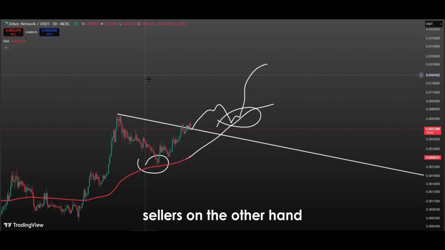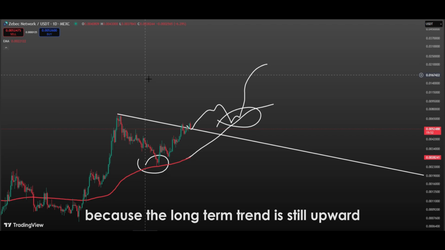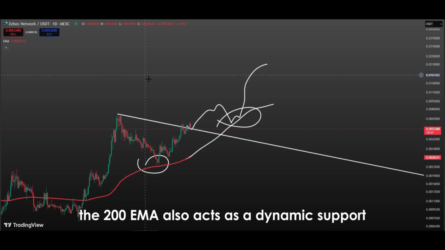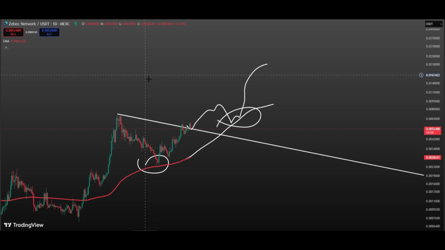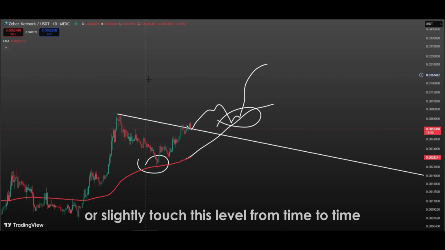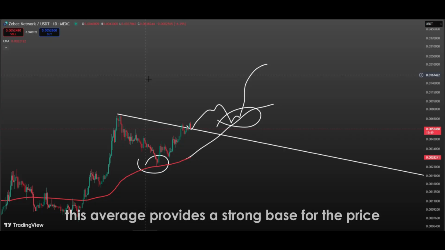Sellers, on the other hand, act more cautiously at this point because the long-term trend is still upward. The 200 EMA also acts as a dynamic support. This means that the price may approach or slightly touch this level from time to time, but as long as it does not break it, this average provides a strong base for the price.